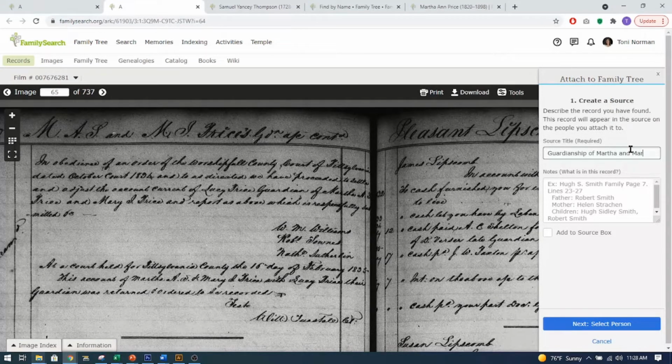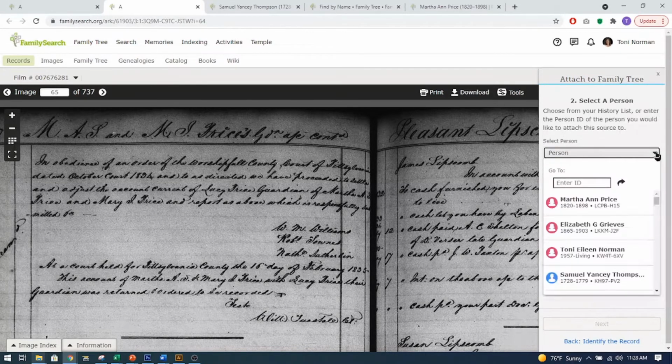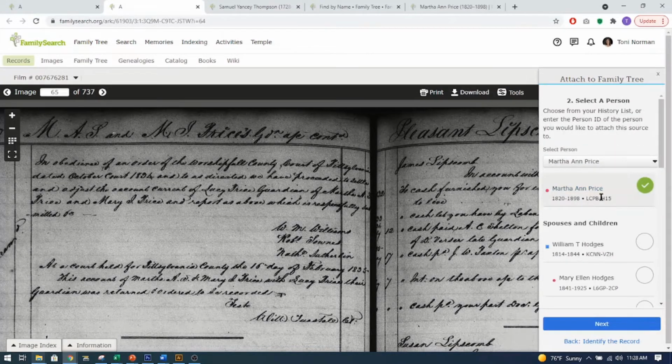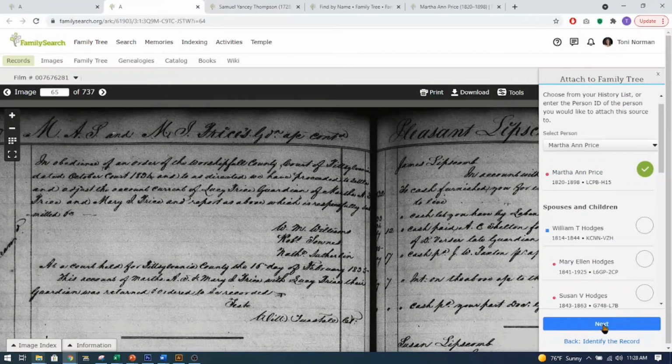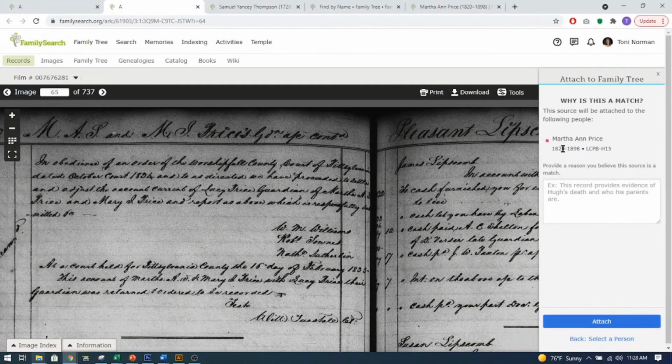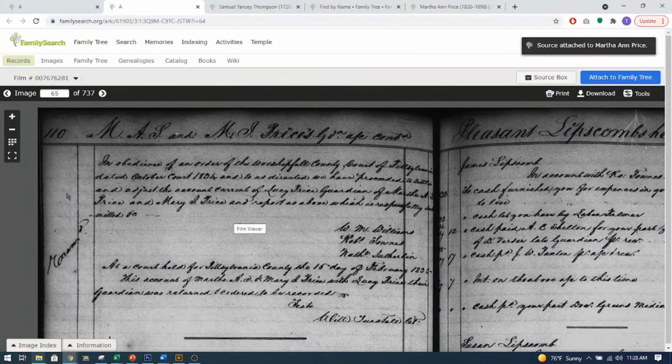And Mary Price. And then I would say select the person, and she comes up, and it does not show this record being attached. I thought I had attached this. So I will say Martha Ann, and then come down and, well, let's say next, and I will attach it to Martha. So that's how you do it. I didn't realize I didn't have that attached, so you saw how that worked.